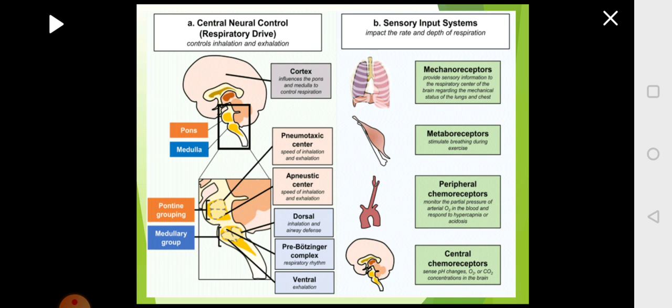So now if you look at the pathways controlling the respiration, you have the central neural control, which is controlling inhalation and exhalation.